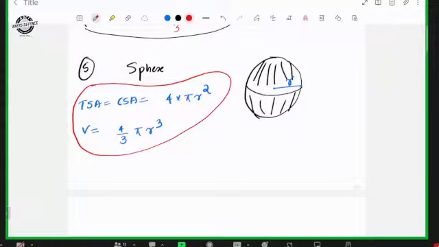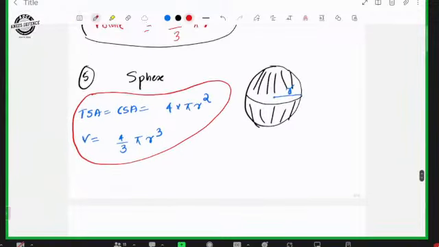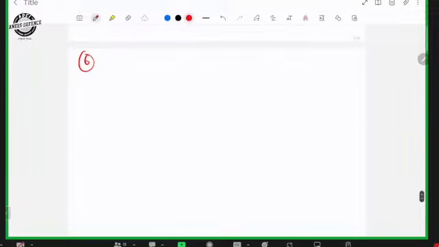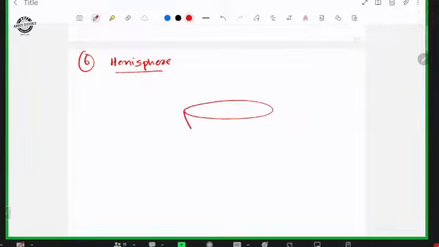This is sphere. If you take this and cut into 2 pieces, you will be getting a hemisphere. It will look like this, and this is our base area.